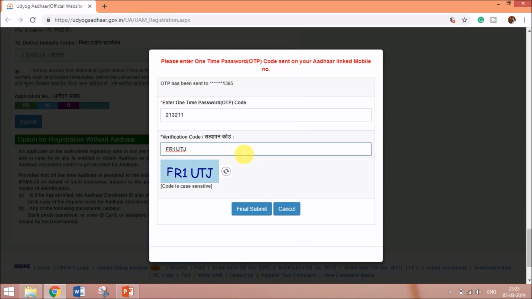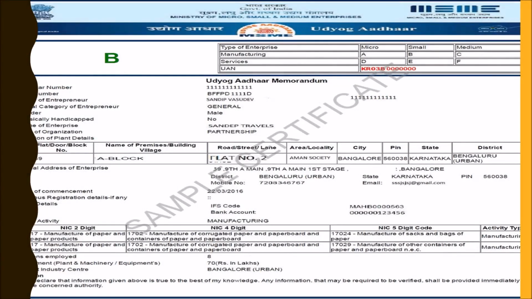you will see that you again have to enter the OTP that you have received on your mobile number and enter the captcha code present over here and click on the final Submit button. After clicking on this button, the registration certificate will be generated. After registering on the website in this manner, the certificate will be generated.